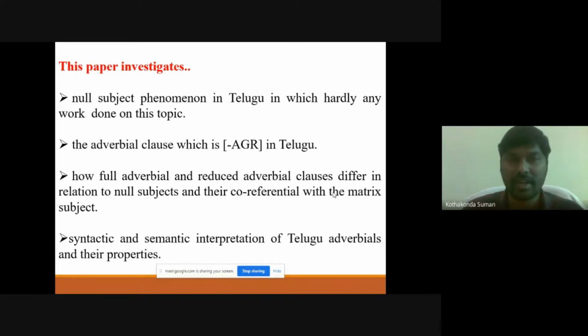This paper investigates non-subject phenomena in Telugu, especially adverbial clauses, which don't inflect for agreement features. This paper also investigates how full adverbial and reduced adverbial clauses differ in relation to null subjects and their co-reference with the matrix subject. This also discusses the syntactic and semantic interpretation of Telugu adverbials and their properties.